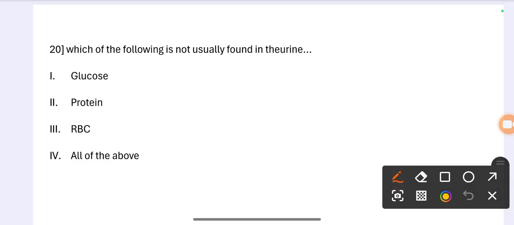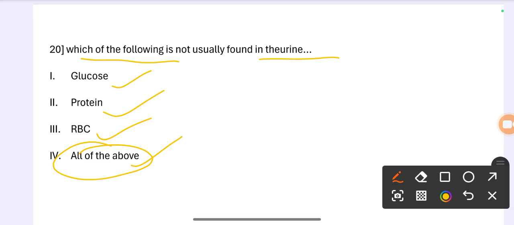Question number 20. Which of the following is not normally found in the urine? Option 1 glucose, option 2 protein, option 3 red blood cells, option 4 all of the above. The correct option is all of the above.